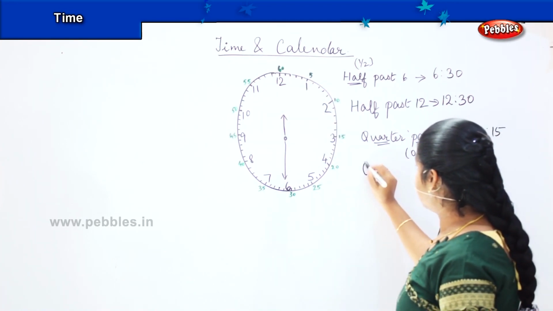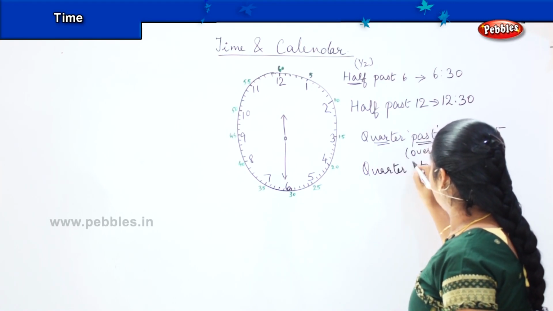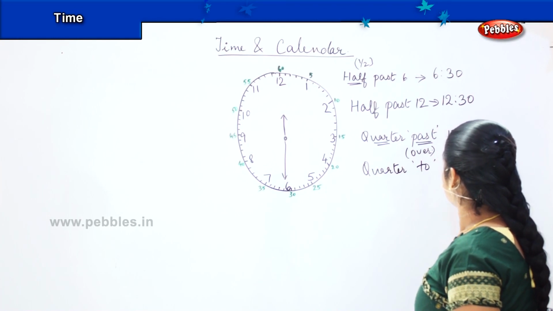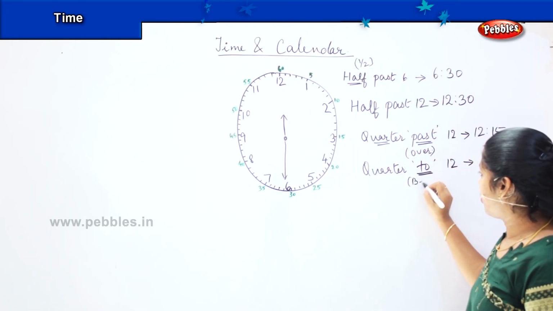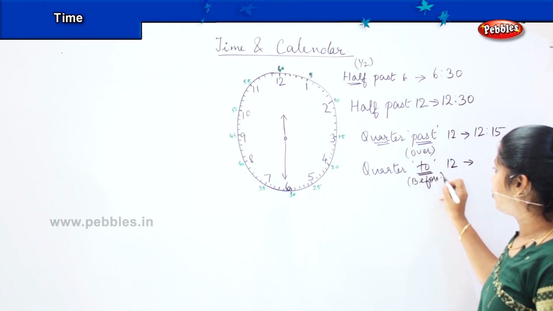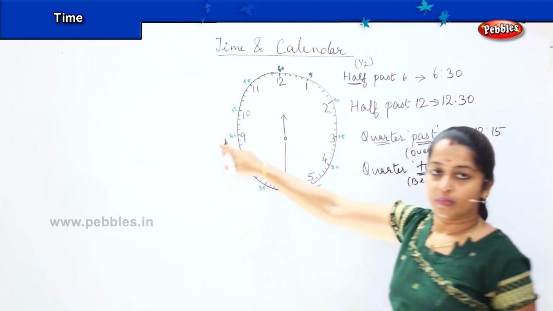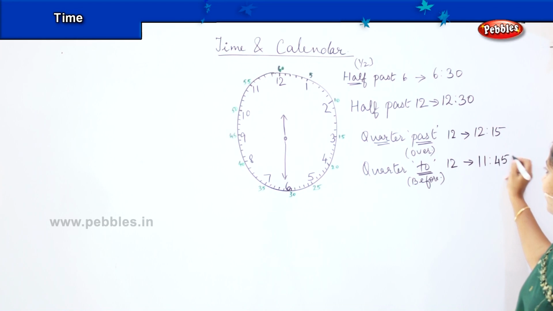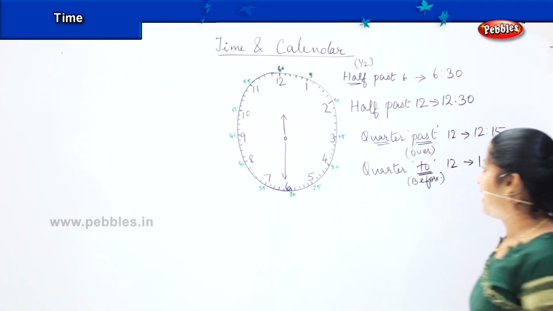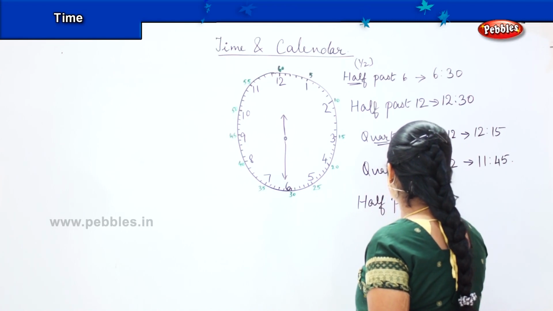If I say quarter to 12, it means that it is before 12. So you have to count it backwards. So it will be 11:45.